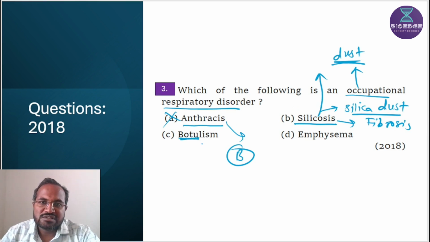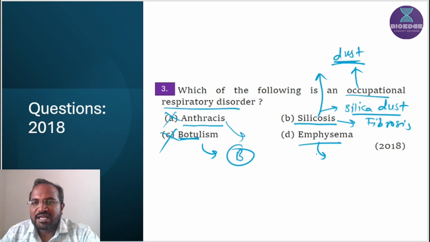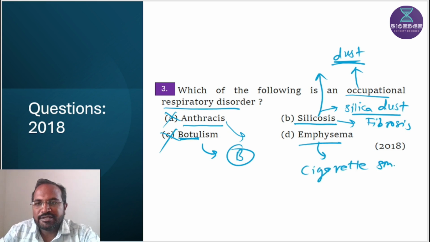Botulism is also a bacterial disease, that's why it is not a correct answer. Emphysema is alveolar damage. Emphysema is a lung disease, but in this alveolar damage takes place because of cigarette smoking, and it is a chronic disorder. So this is not the correct answer, that's why silicosis is the correct answer.